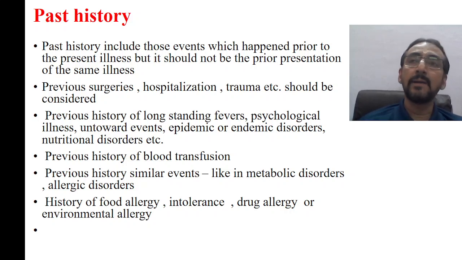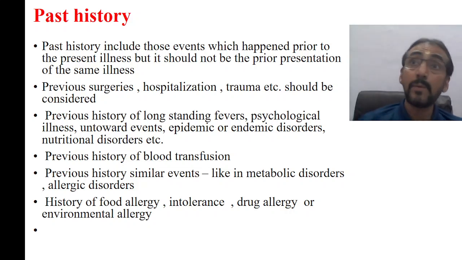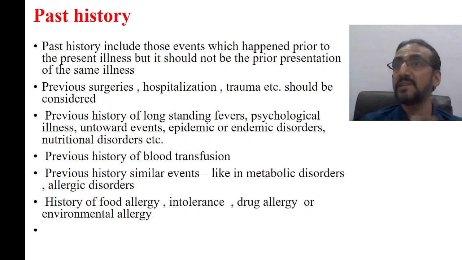When he goes back home, again he starts with the normal routine diet, and again the problem starts. So if this type of presentation or history is there, it has to be taken, because it suggests some inborn errors of metabolism.